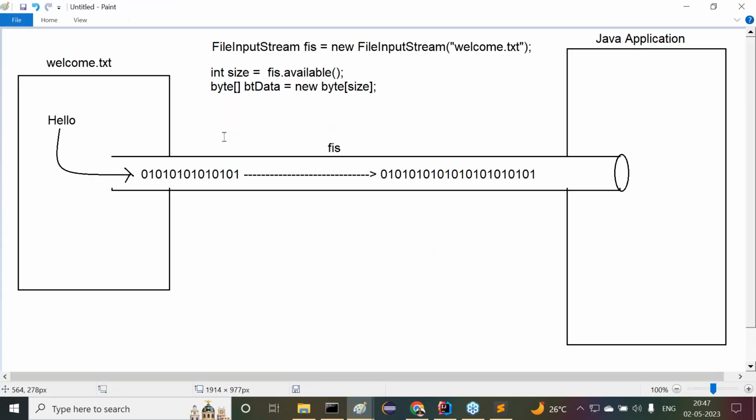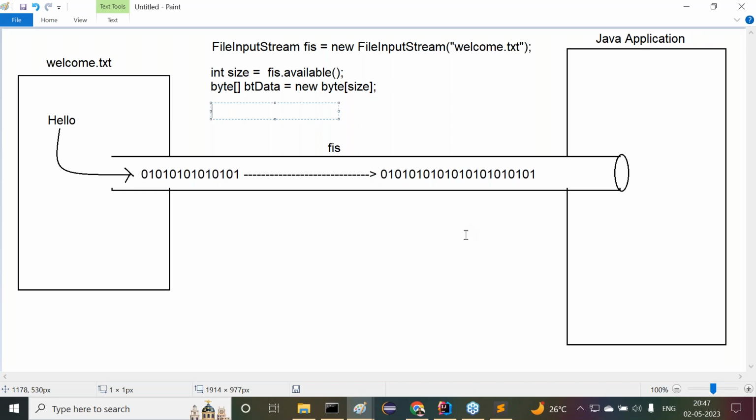The third step: the target byte array is ready, and data is available inside the file input stream. Then we have to read data from the file input stream into the byte array, or not? To read data from the file input stream to the byte array, FIS.read(btData). Which method have we used here? The read operation only. File input stream read operation, FIS.read(btData), that we have to provide.